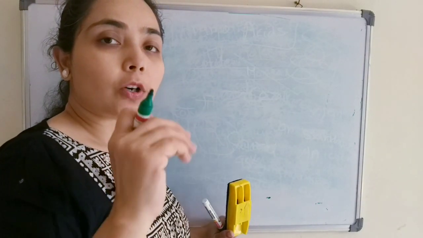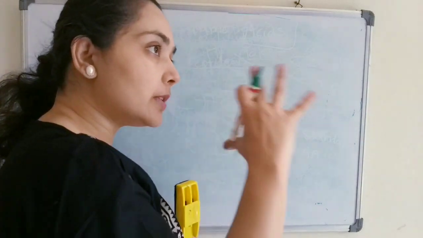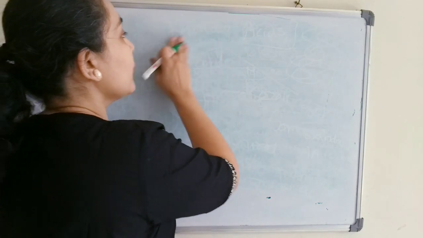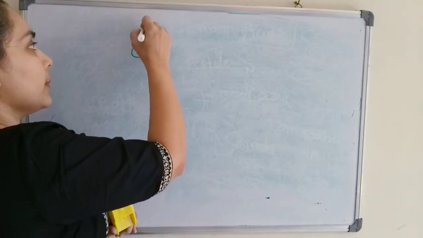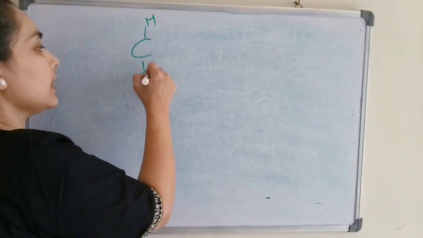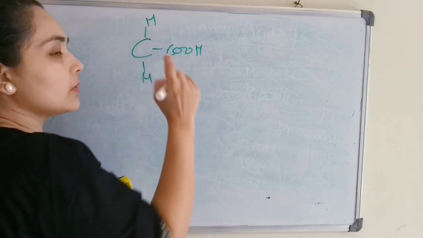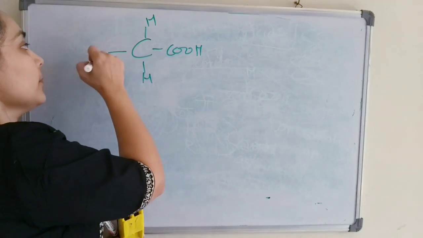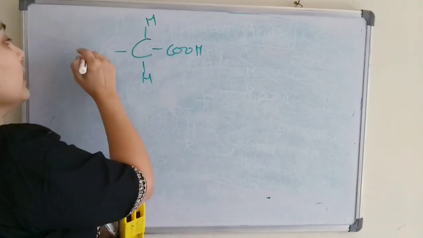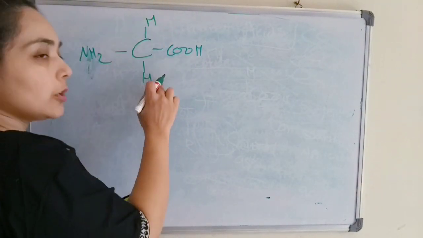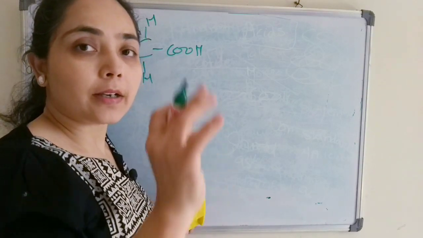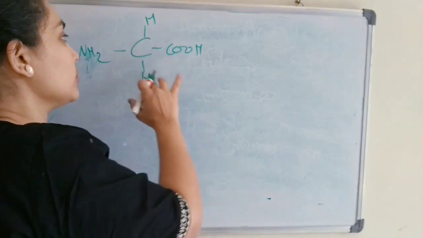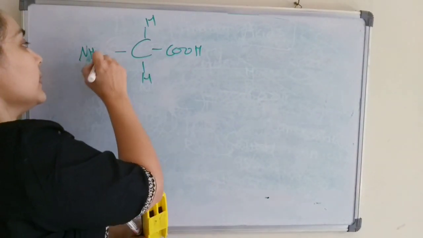Now we will discuss what the Zwitter ion is. This concept of the Zwitter ion is all about the charges on the amino acids. Before that, let us take one example of an amino acid. Suppose this is glycine. Glycine does not have a chiral center, as we just discussed, because the carbon atom is attached to two hydrogen groups. A chiral center is a carbon atom attached to four different groups, but here there are two hydrogens, therefore it is not a chiral center.